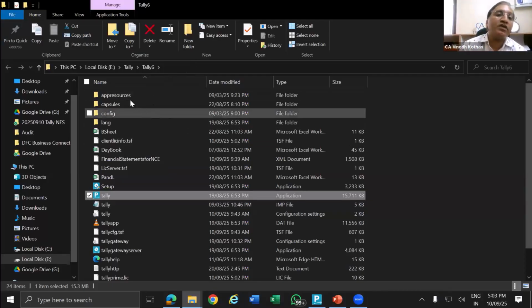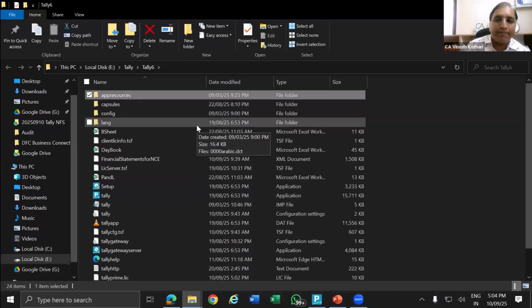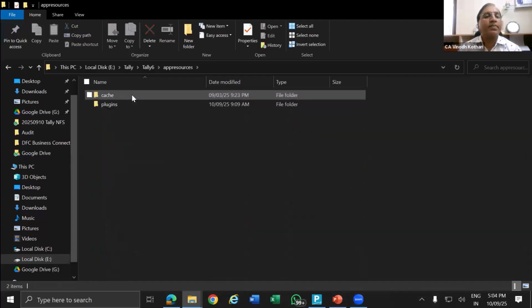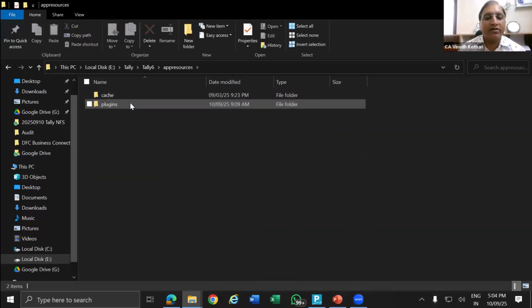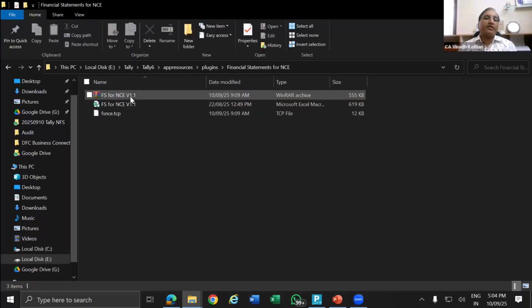Now, in this path, if you see, there is something called app resources. So app resources means what? Now, when you buy a mobile phone, you get limited apps. You install a new app. Once you install a new app, the data related to the app is stored somewhere. Same way in Tally, the data related to the add-on is stored in this app resource. You can just double click. Then you have to go to plugin. So this is a plugin, add-on plugin. Already Tally Capital, one add-on is there by default for everyone. Now go to financial statement for NCE.